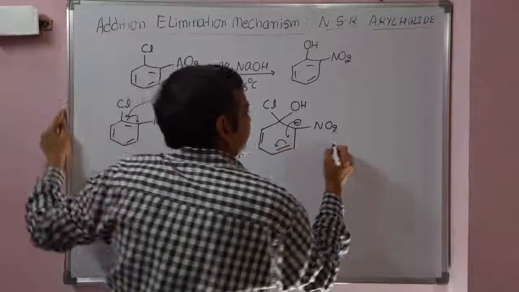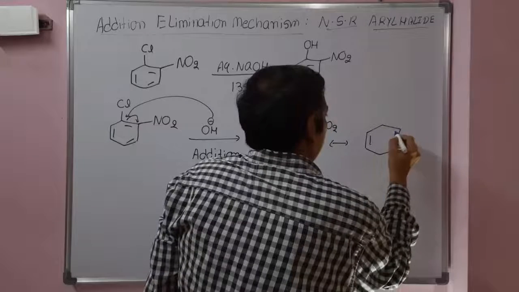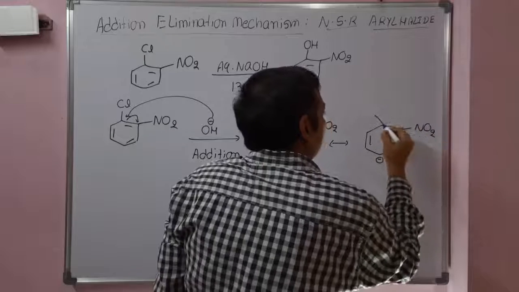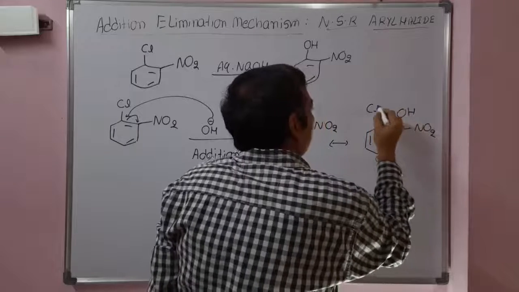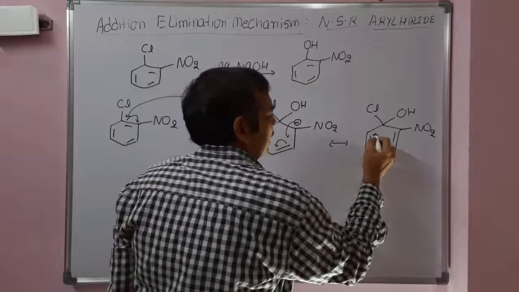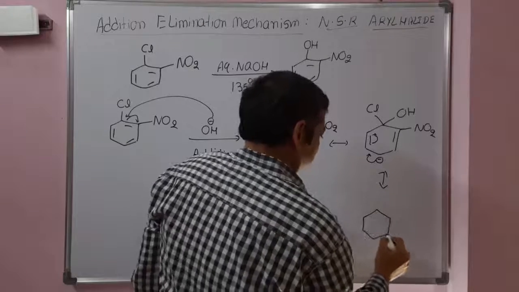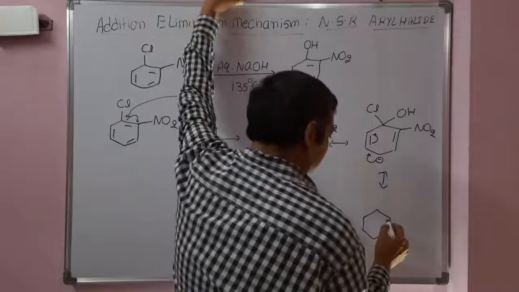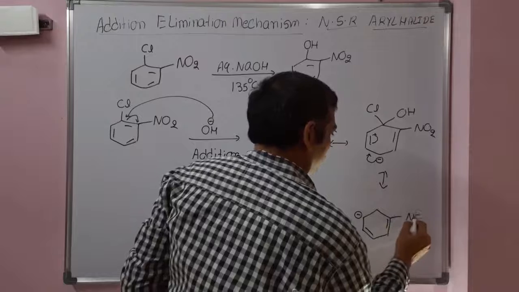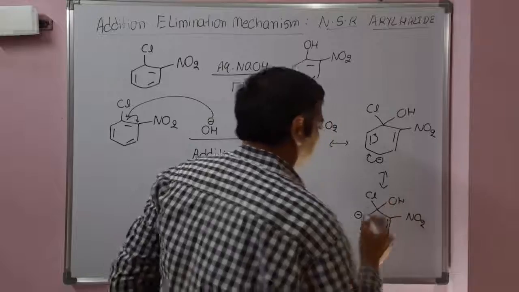After that, the resonating structures that are obtained are: double bond, negative charge, nitro group, OH and chloro. After that, the negative charge shifts from this bond towards here to give one more resonating structure: double bond, negative charge, nitro, chloro and hydroxy.